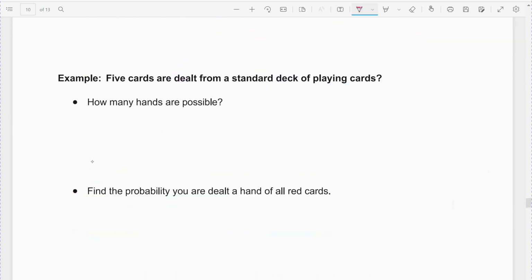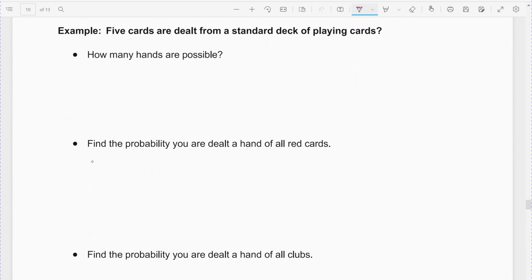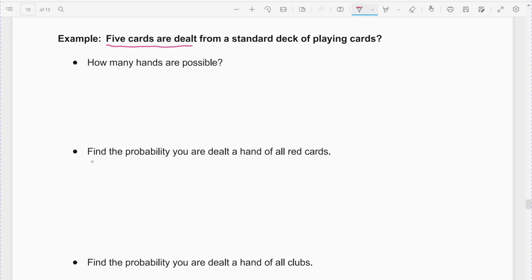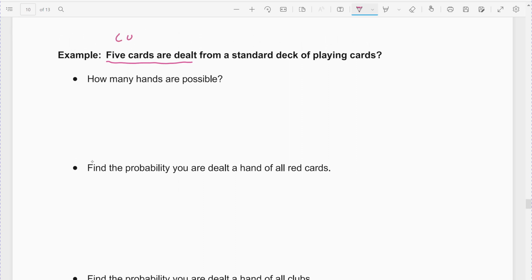The last example, 5 cards. So this is drawing from a deck of cards, alright? So we have 5 cards dealt. If we're playing a game and we're going to deal 5 cards, it doesn't matter what order your cards come in. What matters is what your cards are, as a group, right? If we're playing poker or something, it doesn't matter if you get the ace first, heart last, whatever. It matters what's the group. So order doesn't matter in your hand, what order you're dealt the cards. What matters is the end result, the group that you get. So when we're playing a game of cards, again, order is not important, so it's combinations.